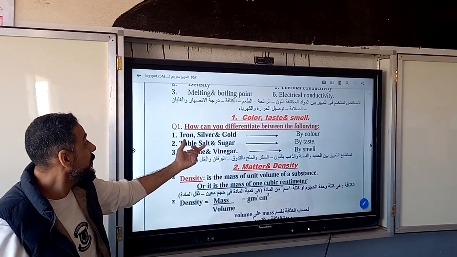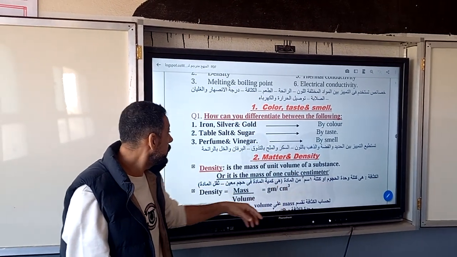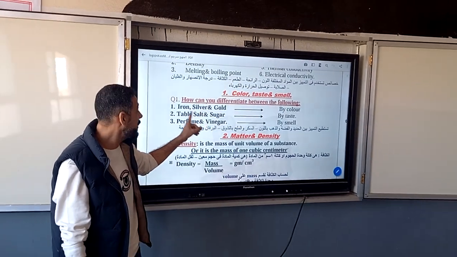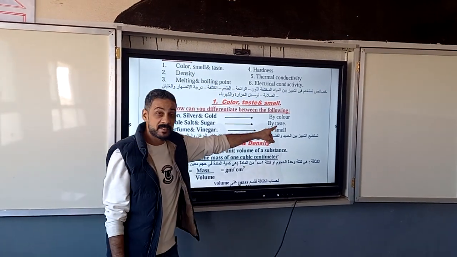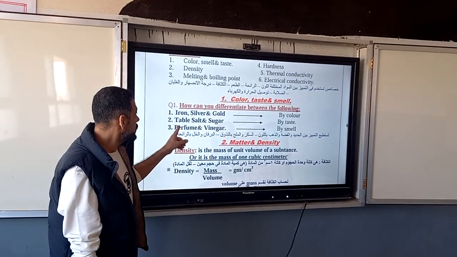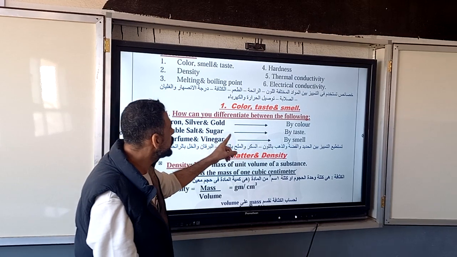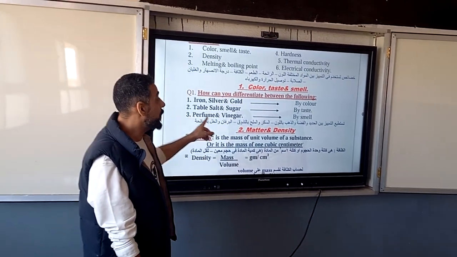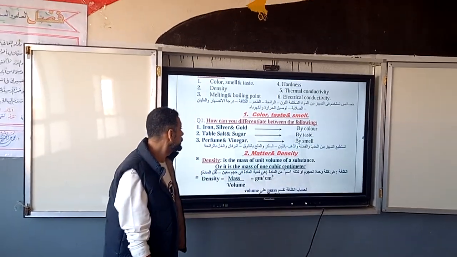We can differentiate between iron, silver, and gold by color. Also, we can differentiate between table sugar and table salt by taste, because salt and sugar have the same color. So we will use another thing to differentiate, like taste. Perfume and vinegar, we can differentiate between them by smell.